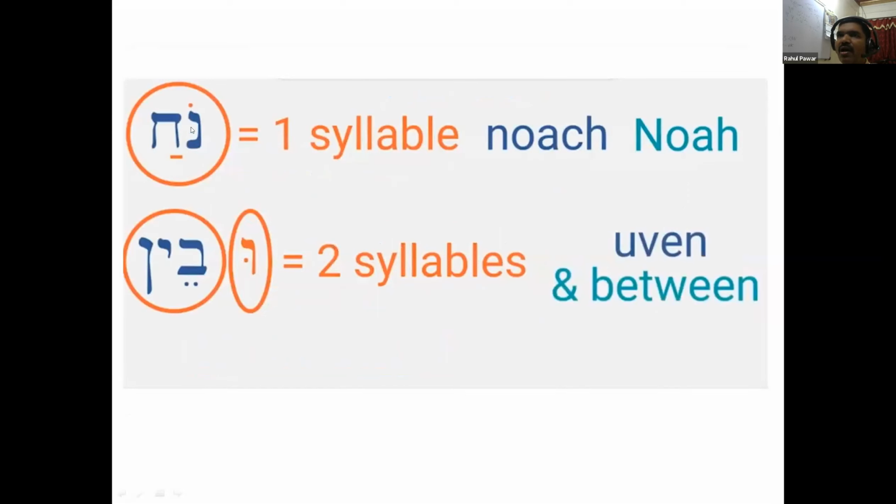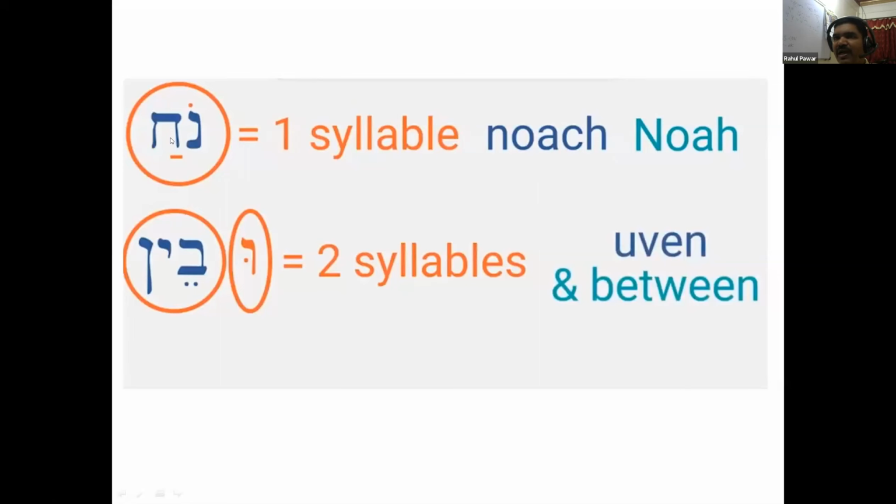Now, how many full vowels are there in this? First, how many? Holam, patach. See, once again, one more rule I am teaching you. Patach furtive, or furtive patach.